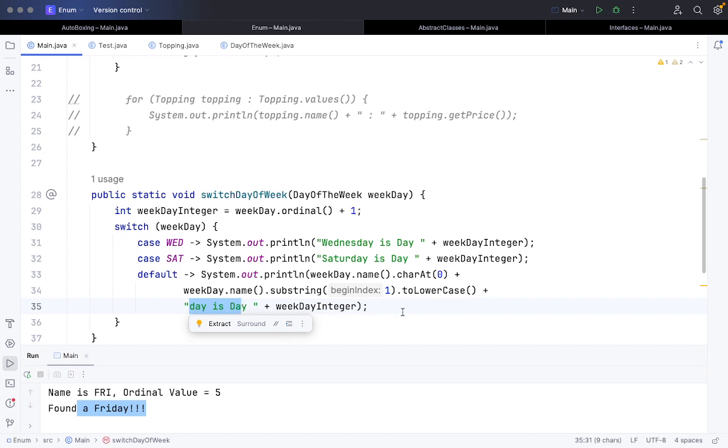For example, for this default system value, if I have mon as an enum value, the first weekday.name.caret extracts M first, then the substring function extracts on and converts it into lowercase. It concatenates, so it becomes Mon, and then I'm adding day is day, so Monday.